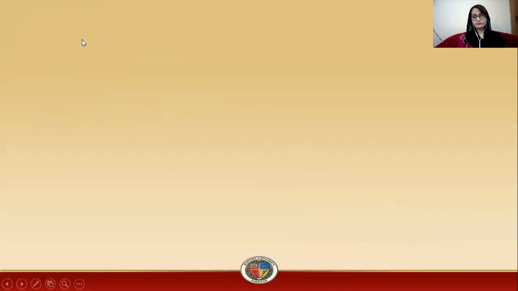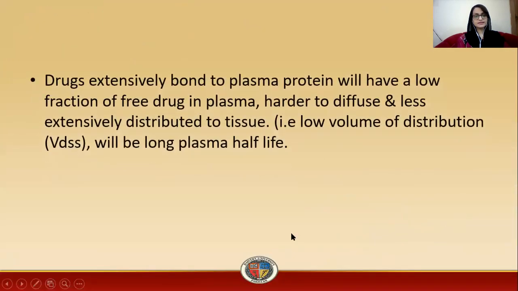Then comes, drugs extensively bound to plasma protein have a low fraction of free drug in the plasma, are harder to diffuse, and are less extensively distributed to tissues. That is, volume of distribution at steady state will be low, and plasma half-life will be long. As the drug is extensively bound to plasma protein, the free fraction of the drug that is available for metabolism and excretion is a small proportion.